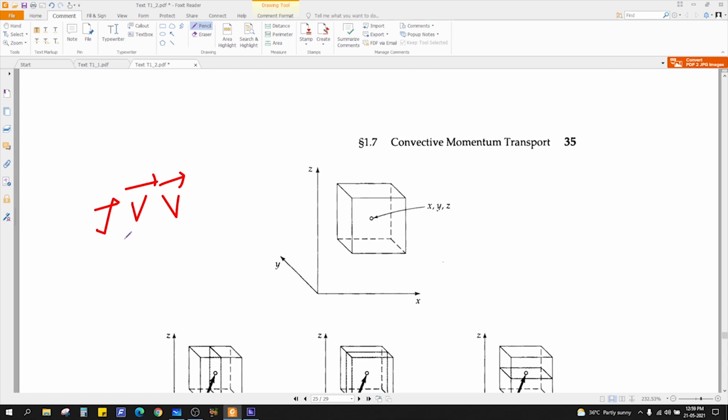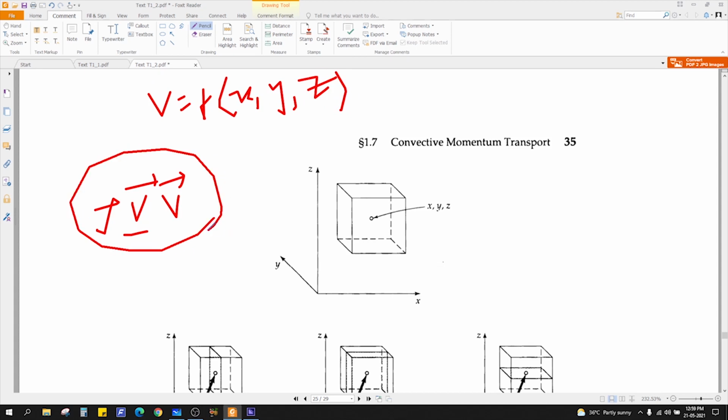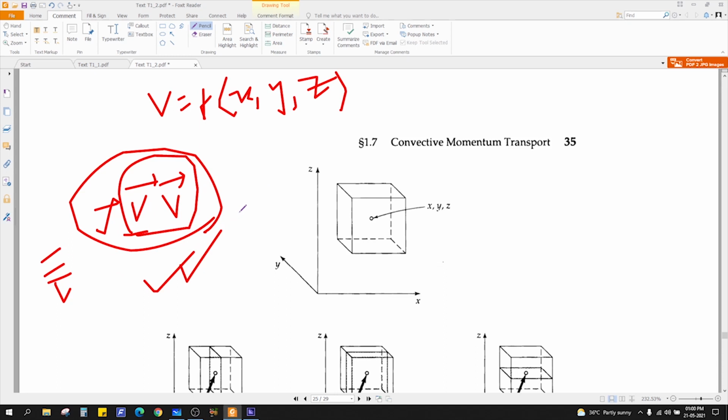That means if the velocity of the fluid is v, which is a function of x, y, and z, then the total convective transport is rho vv. See, this is vector vector, a direct product. A vector vector direct product will give you a tensor. So this is your convective transport formula.